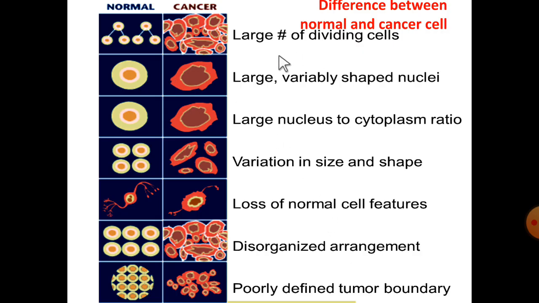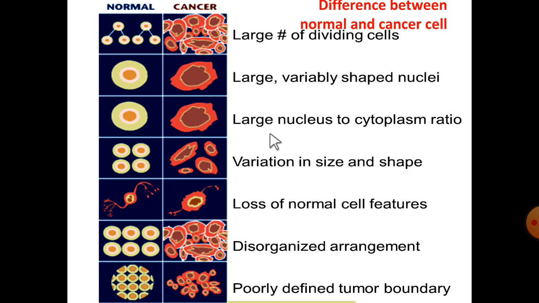And the next one is some of the differences between the normal cell and cancer cell. If you observe these cells, a large number of dividing cells will be observed in cancer tissue, and a large variability in the shape of nuclei will be observed because a high amount of DNA synthesis takes place. This leads to large and variably shaped nuclei.